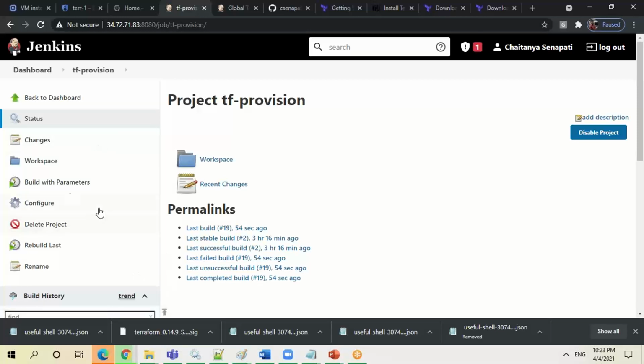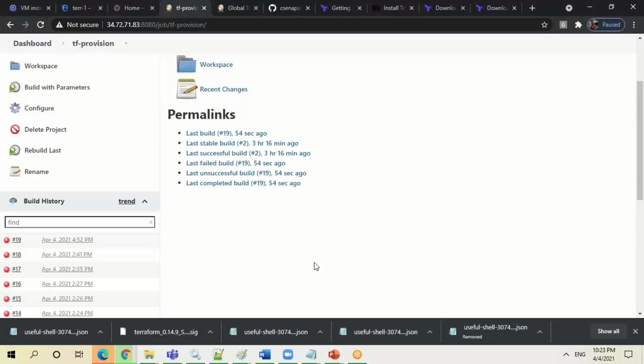Maybe in the next session, we missed one or two things again. The integration is not working, because as I said, I was not feeling well and could not do much work. If possible, in the next session we'll do the complete integration of Jenkins, as well as Azure's own continuous integration server, and Google Cloud has its own, GCP Cloud Build, along with AWS CodeBuild. We'll also use some Docker concepts. Instead of using the installer, we can go directly with the Terraform Docker image. We'll do that maybe in the next session.